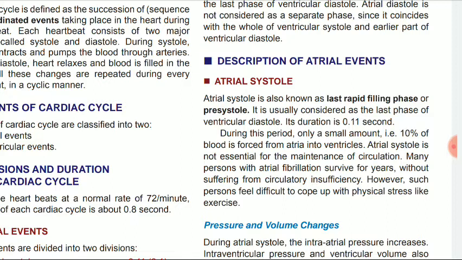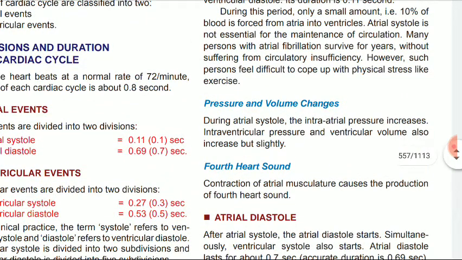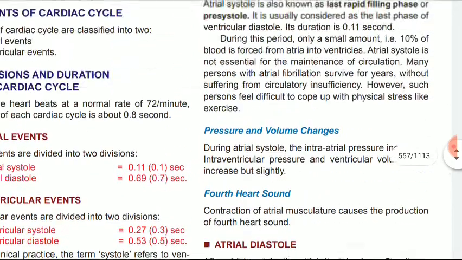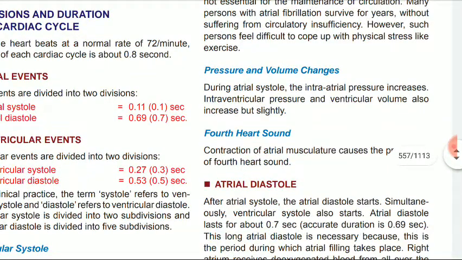Many persons with atrial fibrillation survive for years without suffering from coronary insufficiency. And in the atrial systole, the fourth heart sound is heard. Contraction of atrial musculature causes this sound.